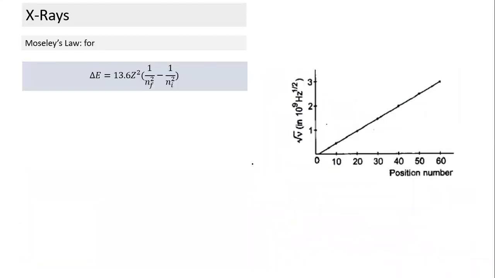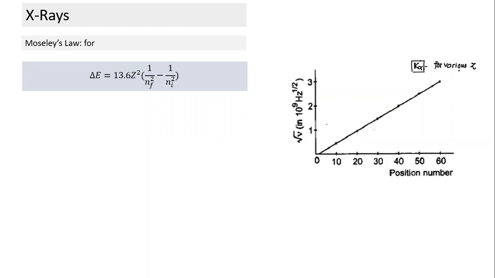So there was one person named Moseley. He studied this spectrum. He studied only the K alpha spectrum. Well, he studied different spectra, but he focused more on K alpha. K alpha was behaving in a very unique fashion. See what he did. He conducted a series of experiments to find K alpha for various elements. When we talk about various target materials, basically he kept on varying Z and kept checking what the K alpha value is. So you get a series of tables which will have Z value and K alpha.